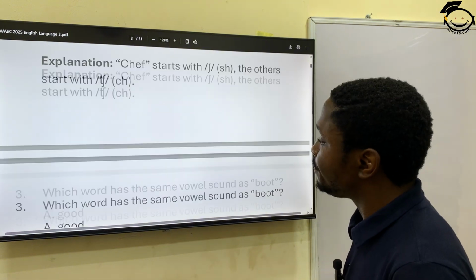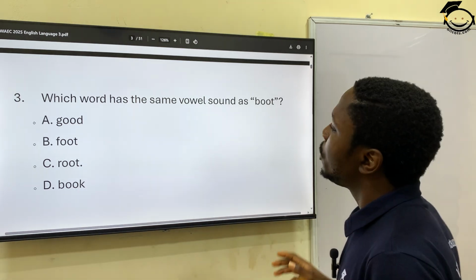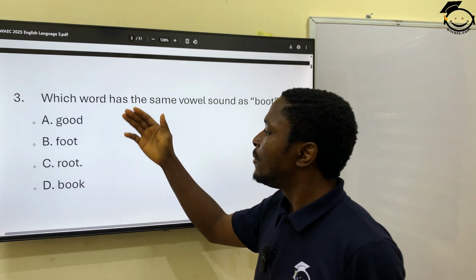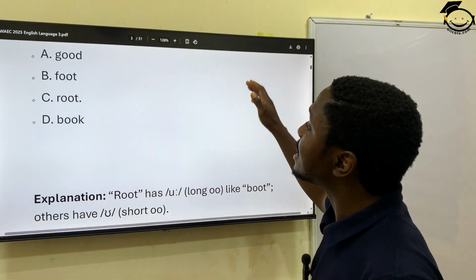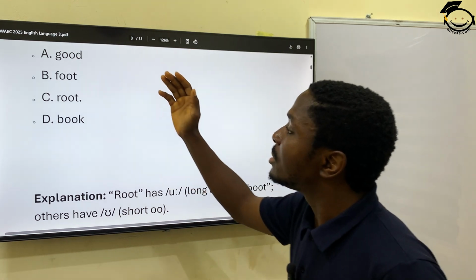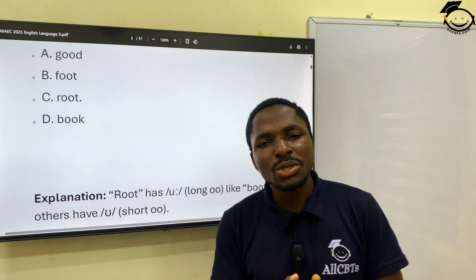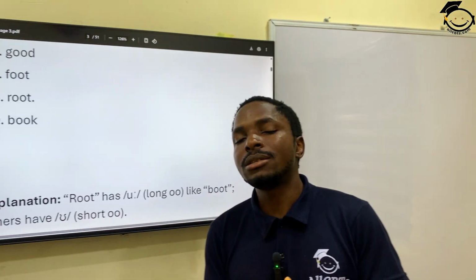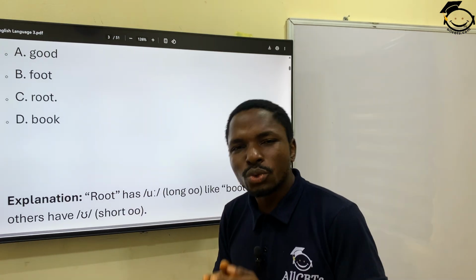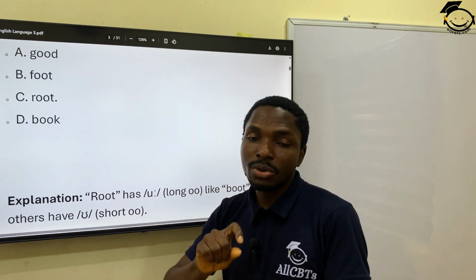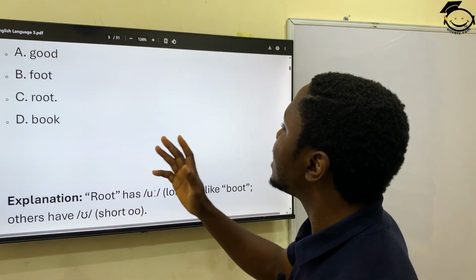Now question 3. Which word has the same vowel sound as boot? We have good, foot, root, book. Which one has the same vowel sound as boot? Now, if you don't know how to pronounce some words, you may have difficulty picking the right option in your English question. So you should also learn to tune your hearing to pronunciation. So root has the long oo.